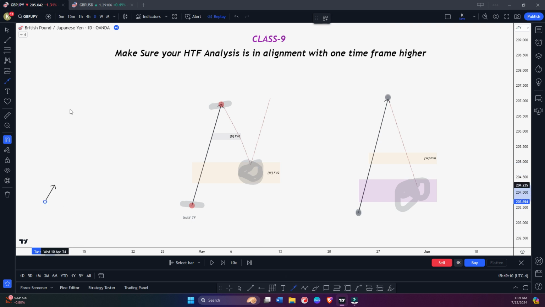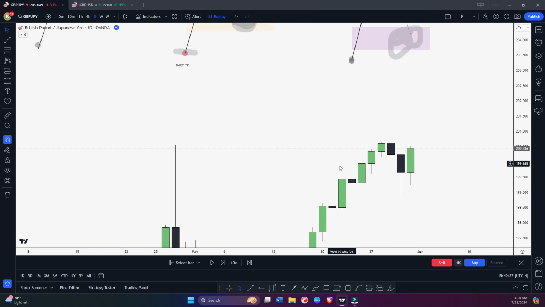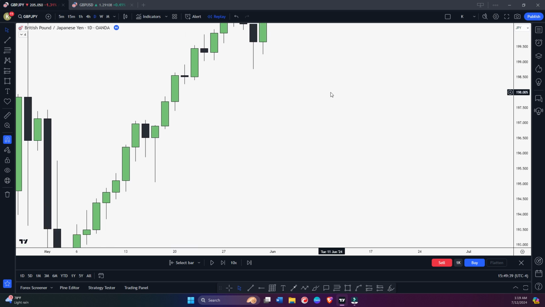So for example, let's say we are in a bullish trend and price moved from this swing A to this swing B, and first you checked the weekly time frame. On weekly we don't have a fair value gap, and let's say on daily we have a fair value gap here. So if you don't have a fair value gap on weekly, then definitely we're going to look for a setup at this daily time frame. Let me show you an example quickly so you can understand.